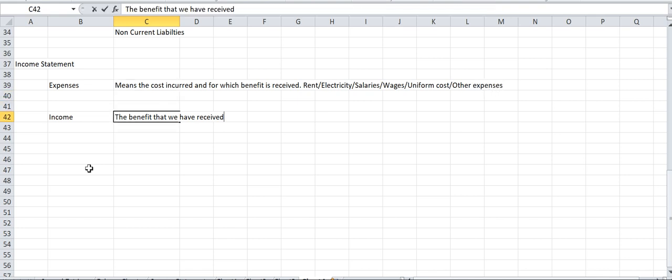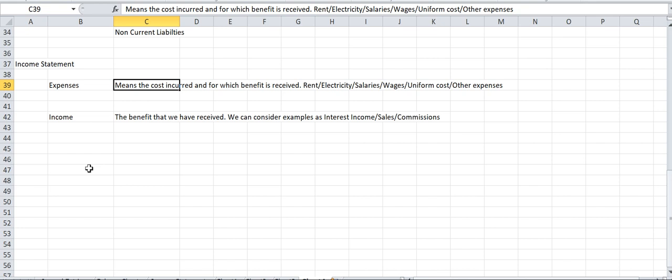Similarly, if I talk of income, we can consider examples like interest income, sales. We might receive some commissions, correct? So these are the different examples of income that we can take, and above are the different examples of expenses that we can talk about.